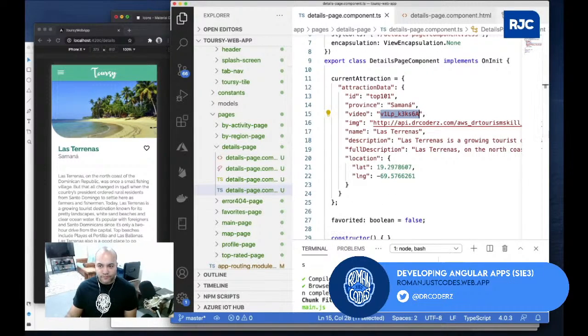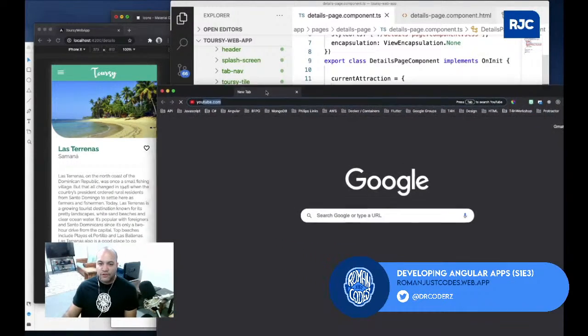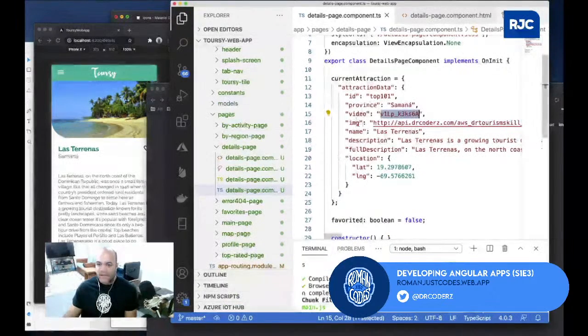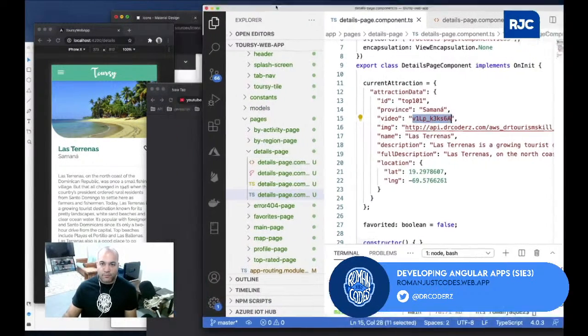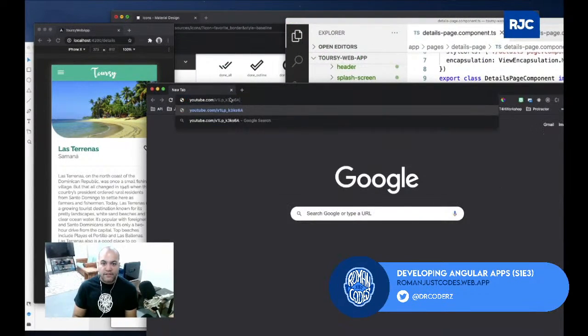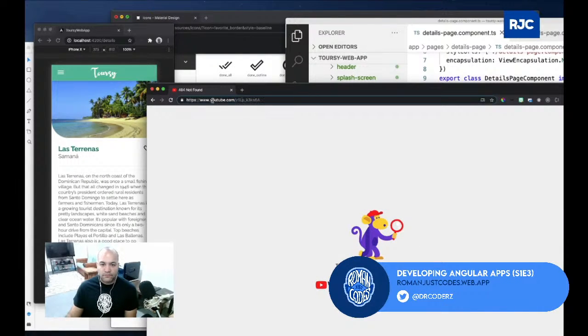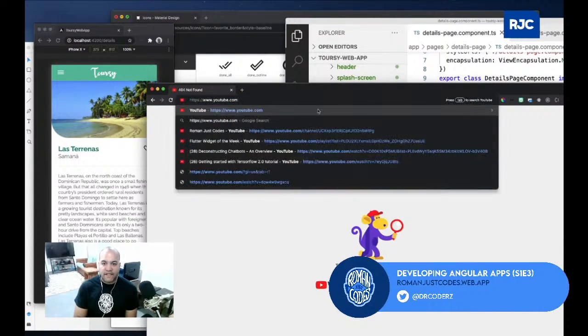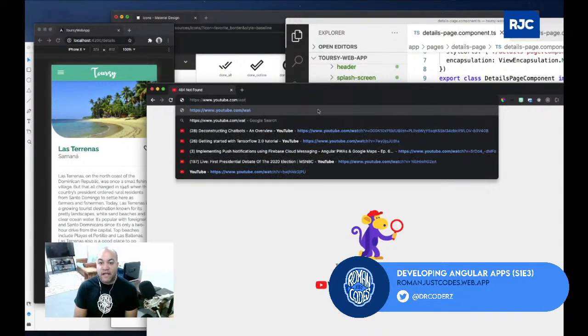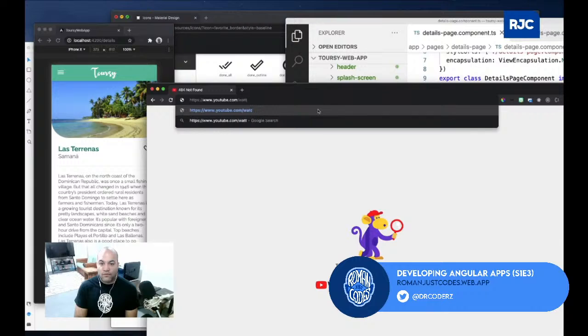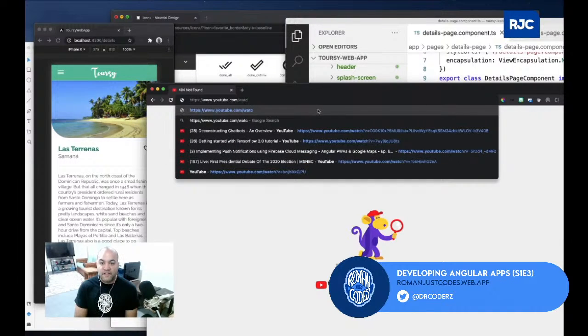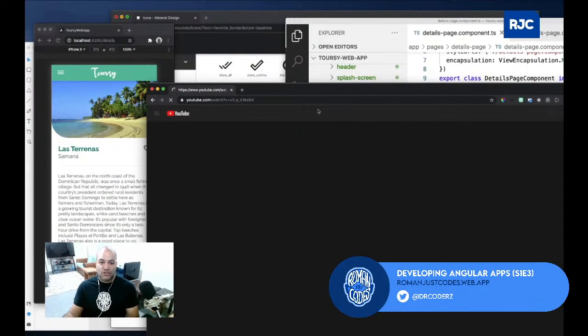Let's try this. Whenever you have a YouTube video you're sharing, for example, you do youtube.com, and then if I pass this video ID here, I should be able to play that one, right? So if I do this, right? Okay, what's the syntax? Oh yeah, watch, and then watch?v= equals that ID. If I do this, then it should show that video.